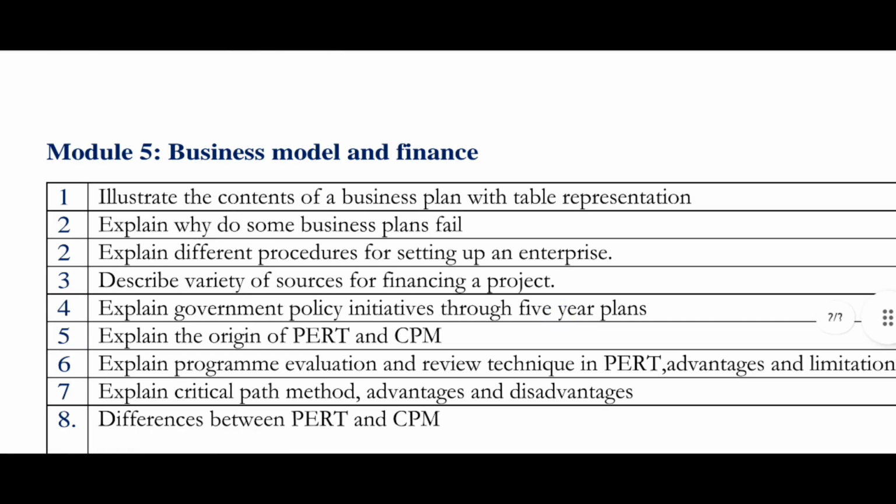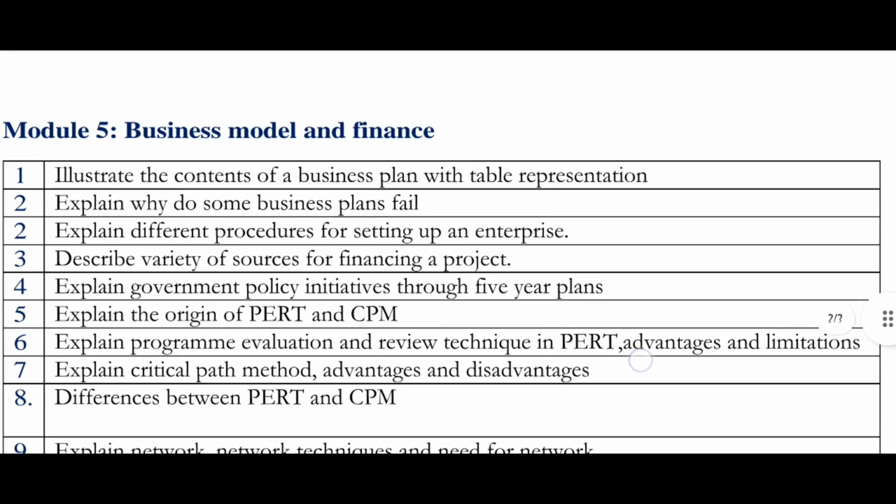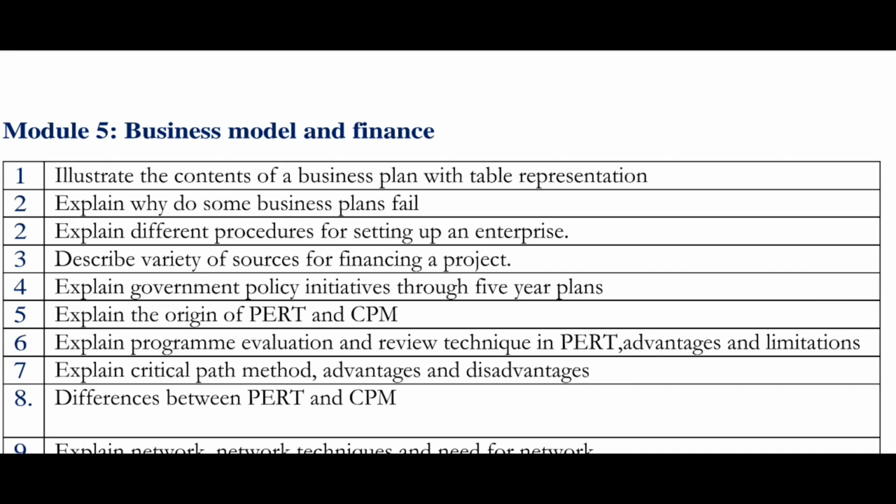And the fifth one is explain the origin of PERT and CPM. It is also important. PERT is Program Evaluation and Review Technique. It is repeated in the question paper also. Explain Program Evaluation and Review Technique, PERT, advantages and limitations. It is also important. Explain the Critical Path Method, advantages and disadvantages, very important. Difference between PERT and CPM. It is also important, guys. It is also repeated in the question paper.